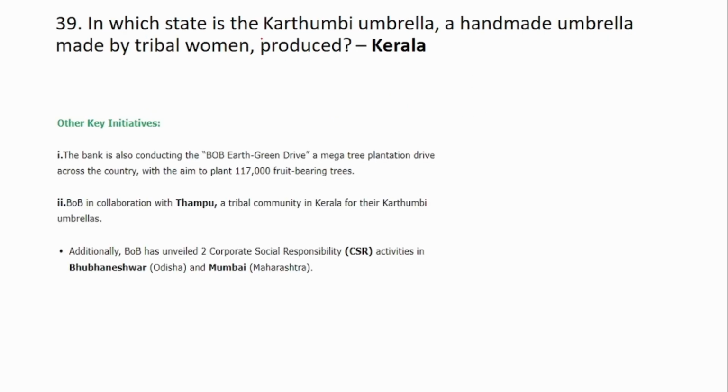39th question is, in which state is this Karthumbi umbrella, a handmade umbrella made by tribal women, produced? So the answer here is Kerala. So this is a current affairs related static news. Recently, the Bank of Baroda collaborated with Thampu, a tribal community in Kerala, for their Karthumbi umbrellas. This was one of the initiatives on the Bank of Baroda Foundation Day. There were a lot of initiatives on Bank of Baroda Foundation Day, and this is one of them. And this was also mentioned in one of the speeches of the Prime Minister in Mann Ki Baat.